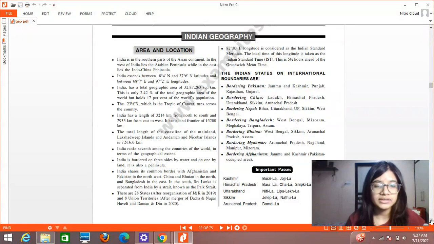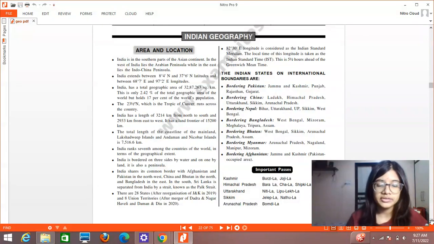Then India has a length of 3,214 kilometers from north to south. This is important, and 2,933 kilometers from east to west. Then the total length of the coastline of the mainland, Lakshadweep Island and Andaman and Nicobar Islands is 7,516.6 kilometers. This is also important. Then India ranks seventh among the countries of the world in terms of geographical extent.